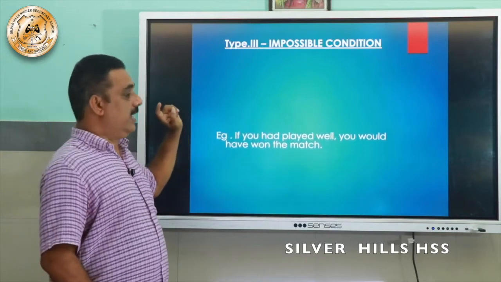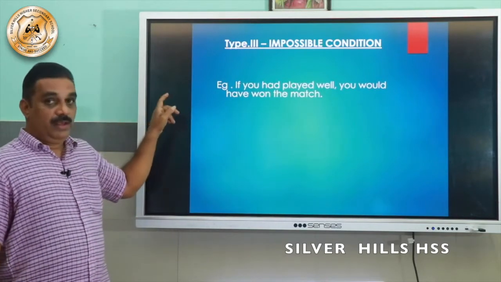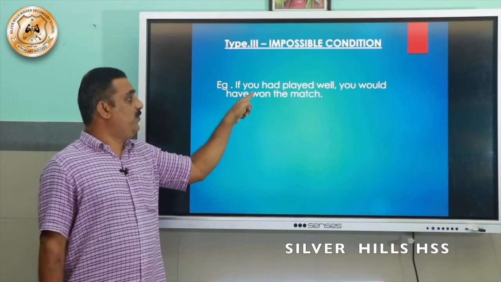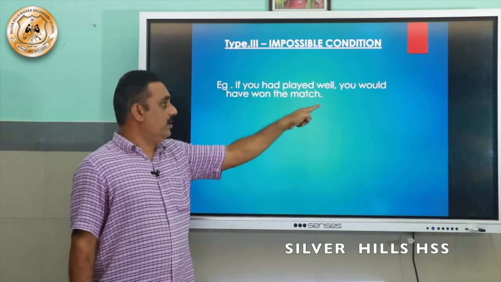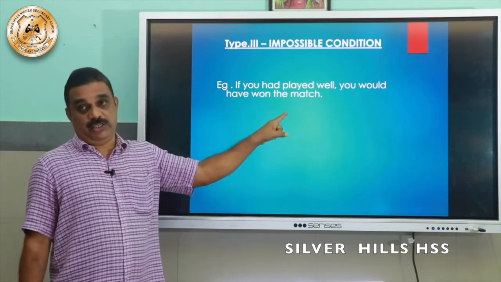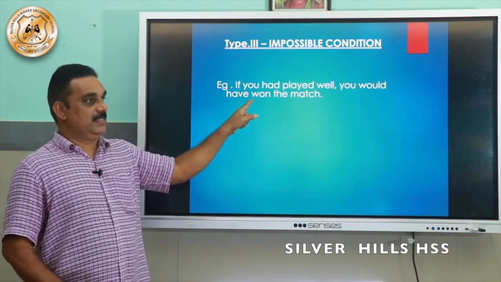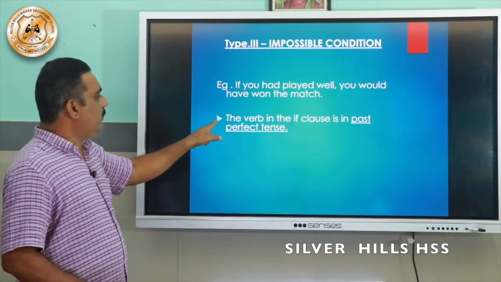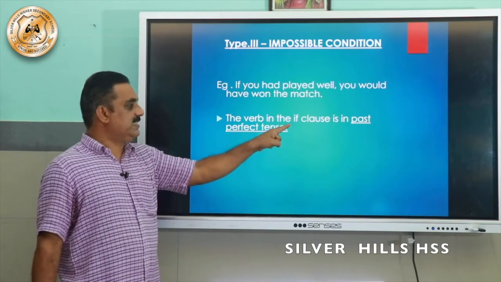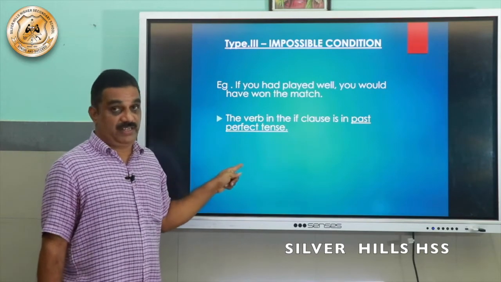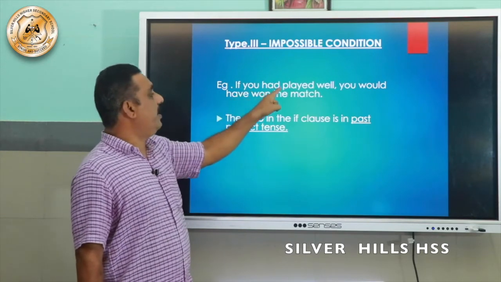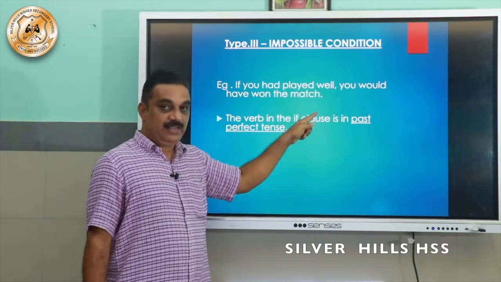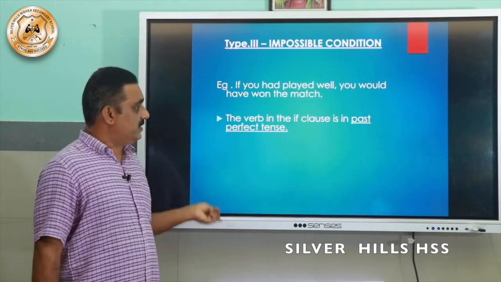Impossible condition. See one example. If you had played well, you would have won the match. See the change. The verb in the if clause is in the past perfect tense, see, had played. The verb in the if clause is in past perfect tense.